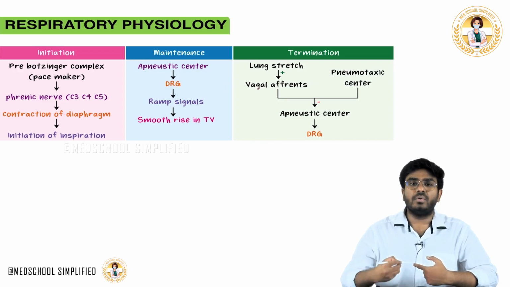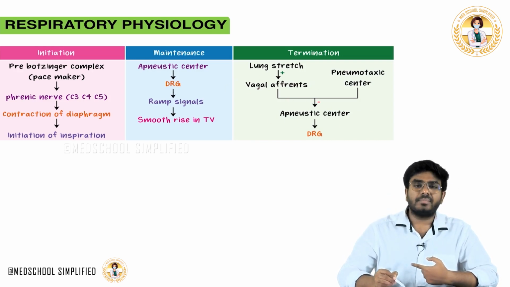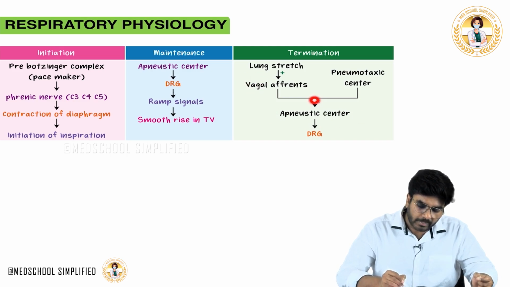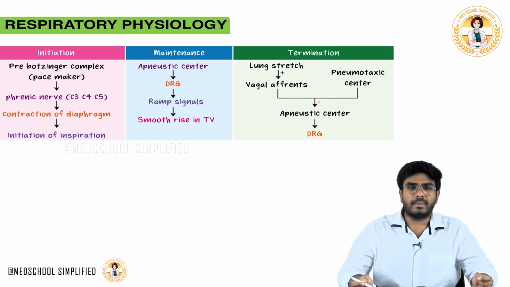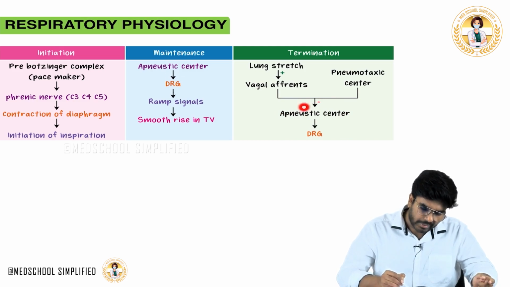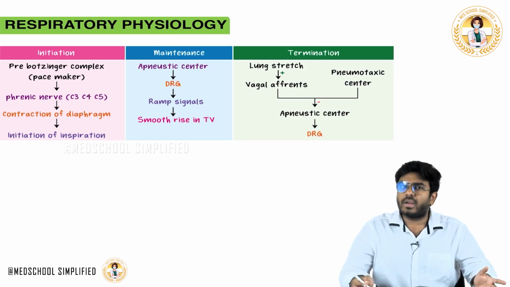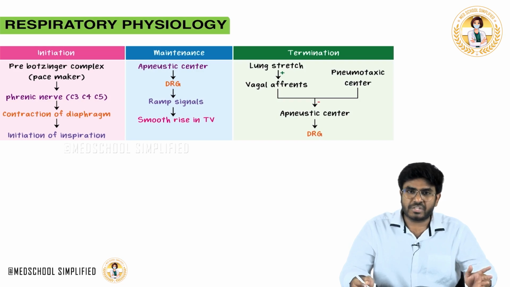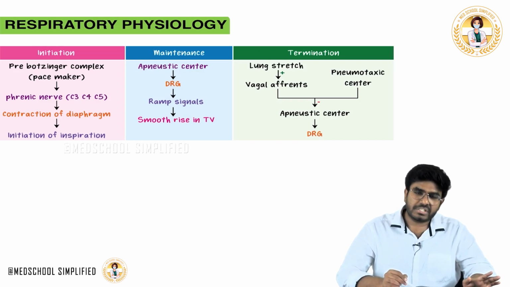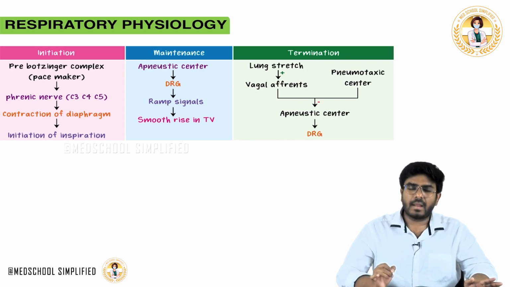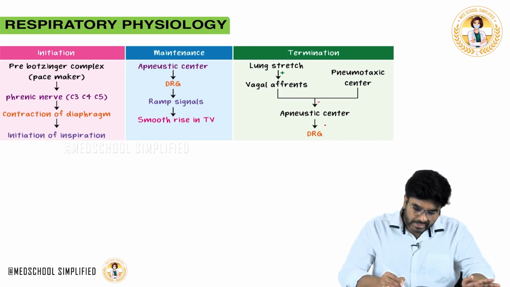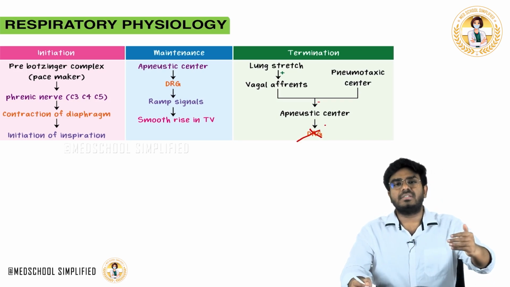What will this vagal nerve do? It will directly go to the apneustic center. The vagus nerve is going to inhibit the apneustic center. Whenever the apneustic center is inhibited, automatically the DRG will be inhibited. Whenever there is no DRG, there are no ramp signals. If there are no ramp signals, there is no further rise in tidal volume. So, inspiration is stopped. Lung stretch stimulates the vagal afferents, the vagal afferents inhibit the apneustic center, and the DRG is inhibited. So, no further rise in tidal volume.